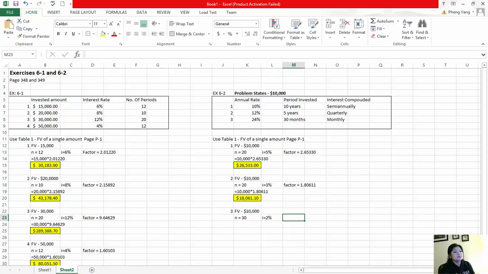It's compounded monthly, so it would be a straight 30 periods, or every month it's going to calculate interest for 30 months. So that 30 months here means we've got 30 periods. And in each, it's 2% because we got 24% annual interest rate, calculating monthly, and we've got 12 months in a year.